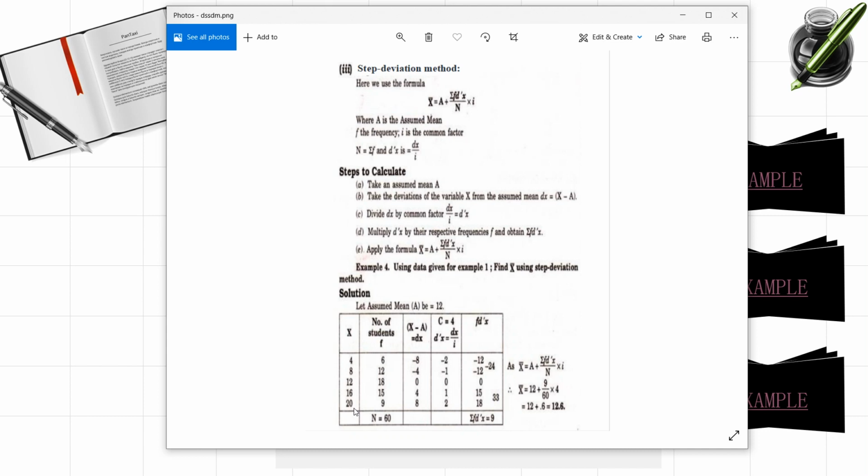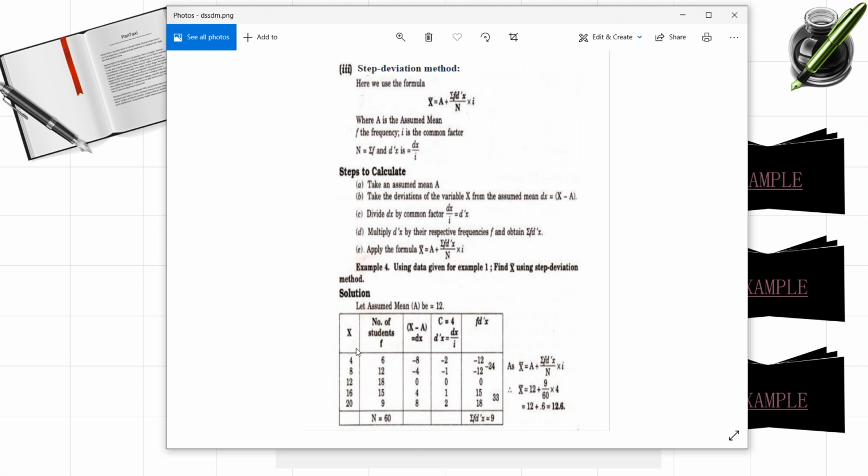Next, frequencies are given. Here we have to find out d prime of x. Before, in the shortcut method, we considered dx. The formula is x minus a. And what is d prime of x? While discussing individual series, I gave you that formula. D prime of x is equal to x minus a by h or x minus a by I. Any x value you can consider from these observations.